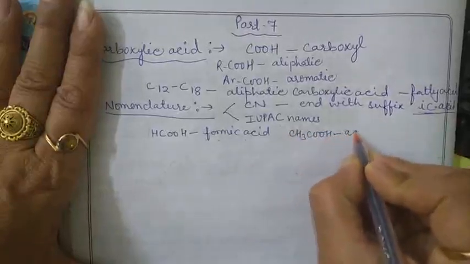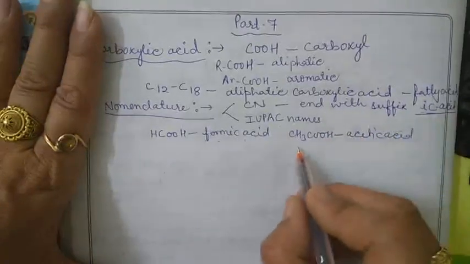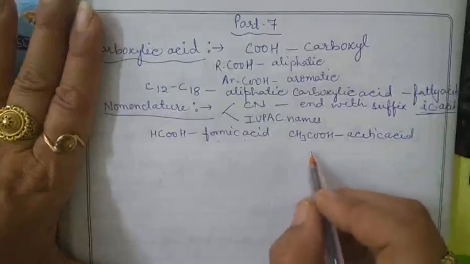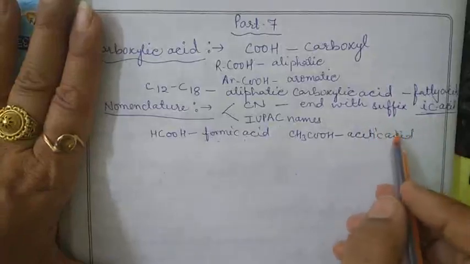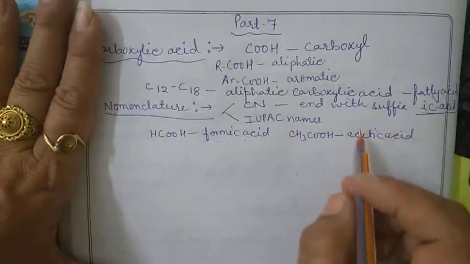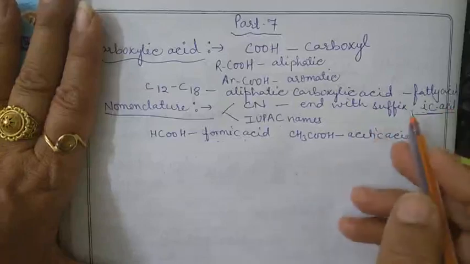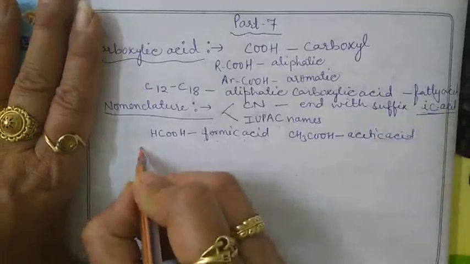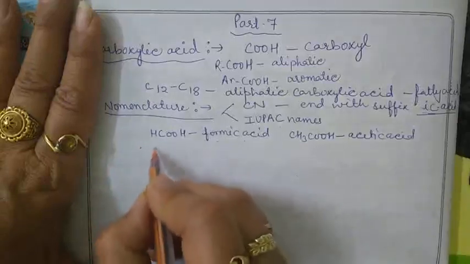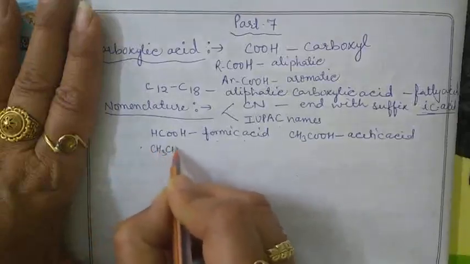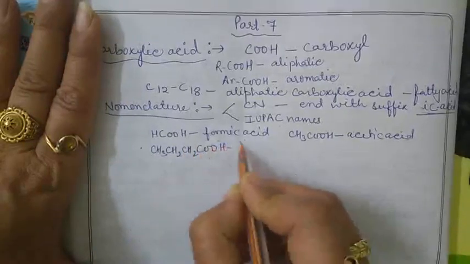This is called acetic acid. This is the molecular formula for acetic acid, CH3COOH. Okay, and it is extracted from vinegar. The Latin name is acetum. Acetum means vinegar. Clear? Next is butyric acid. Butyric means, it's clear from the name, 4 carbon atoms are there. So CH3, CH2, CH2, COOH. It is called butyric.